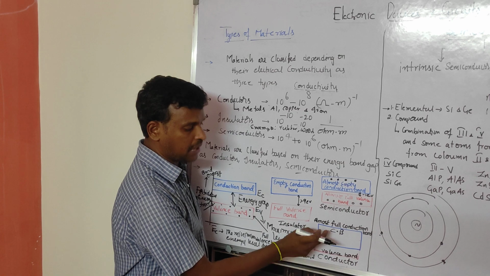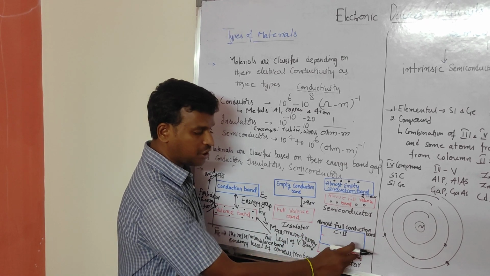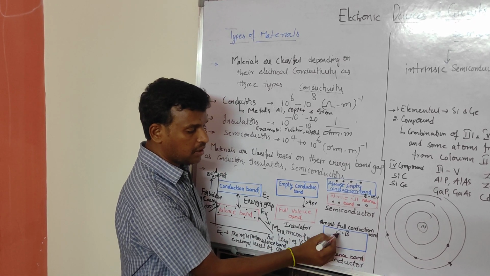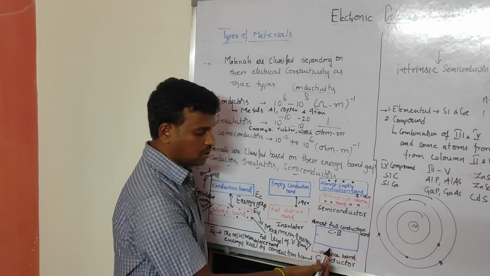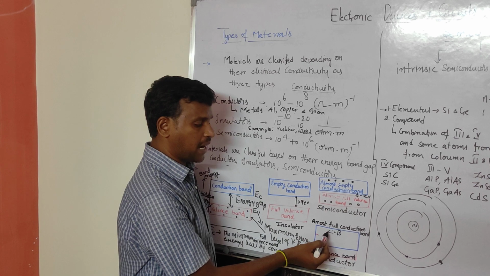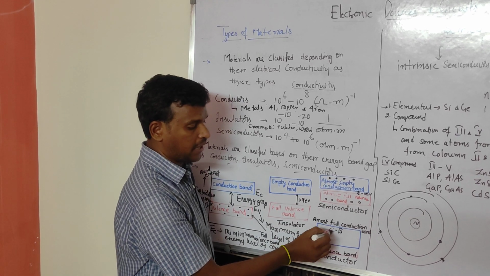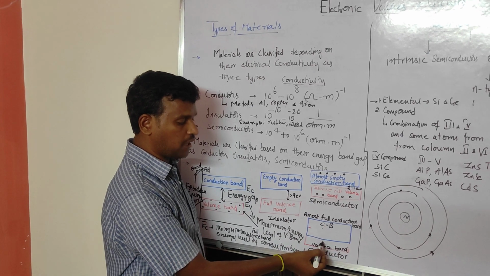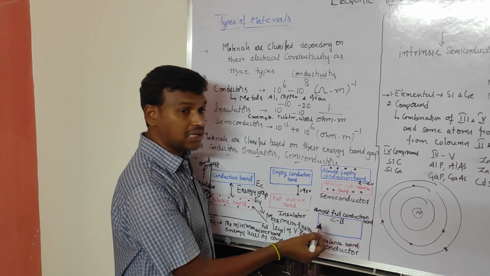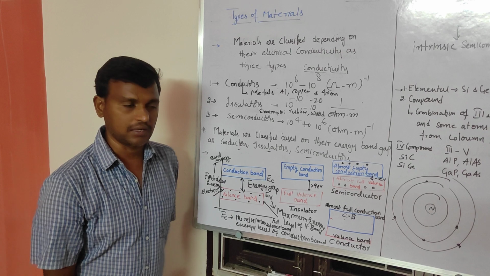There is no band gap between the conduction band and valency band. That means the electrons can freely move from the valency band to the conduction band and back. An electron that moves from the valency band to the conduction band is called a free electron.